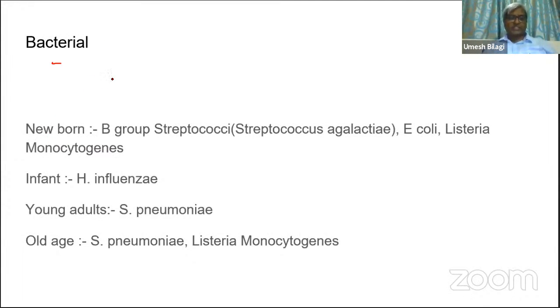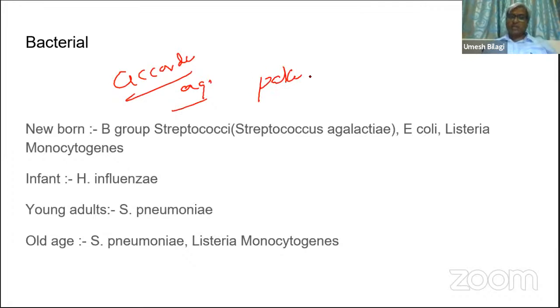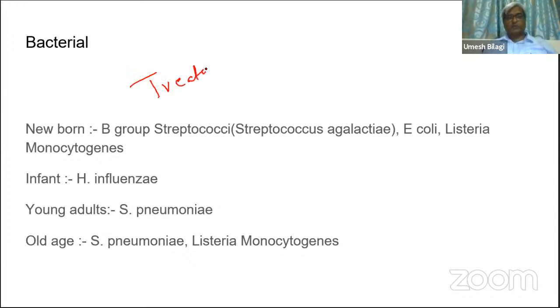Today I'll actually be discussing pyogenic meningitis, or bacterial meningitis. In that, according to the age of the patient, the pathogens or organisms responsible for meningitis are different. Knowing this is very important from the treatment point of view.